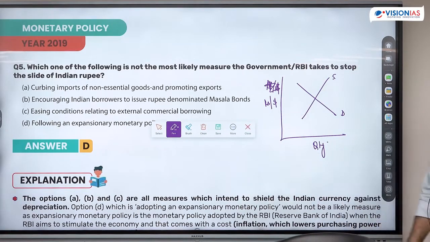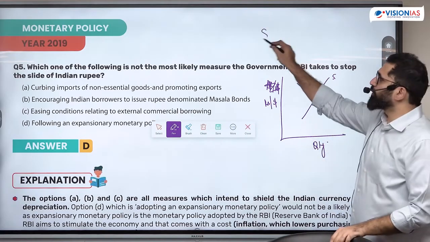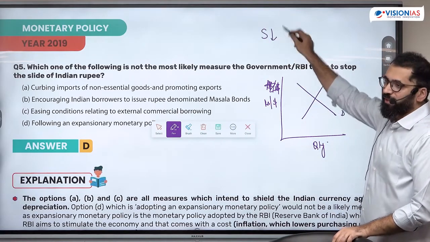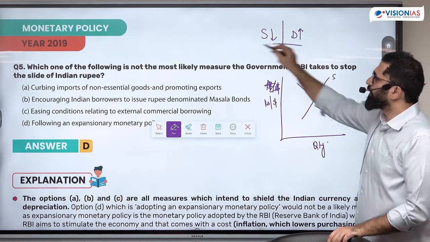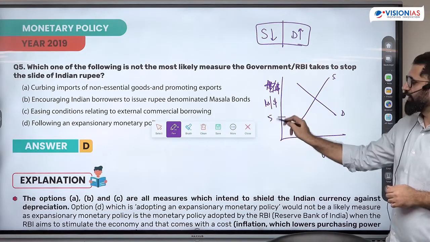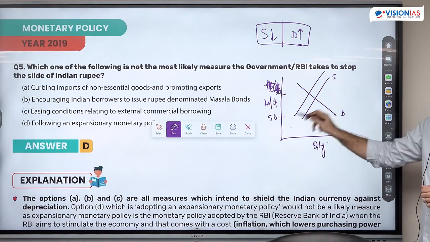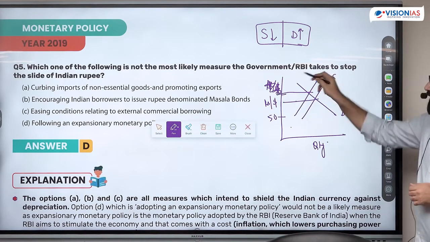Now what do we want to control is the slide. If we want to control the slide, that means we want to control the supply reduction, or we want to control the demand increase. स्लाइड कब होगी वैल्यू? जब वो वैल्यू 50 to 70 जाए. 50 to 70 कब जाएगा? या तो सप्लाई कम होगा, or the demand increase हो.